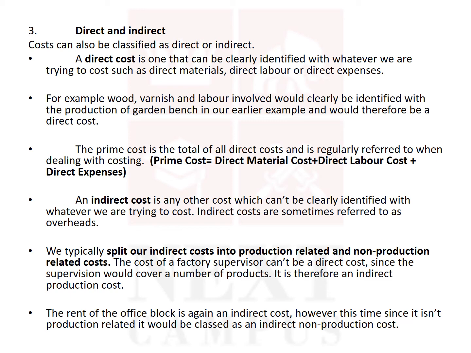A direct cost means a cost that can be easily identified with a unit of product. Example, if you take the production of a garden bench, you can easily identify how much cost you have spent for the wood, the material, and how much of the carpenter's wage you have to pay for that bench.